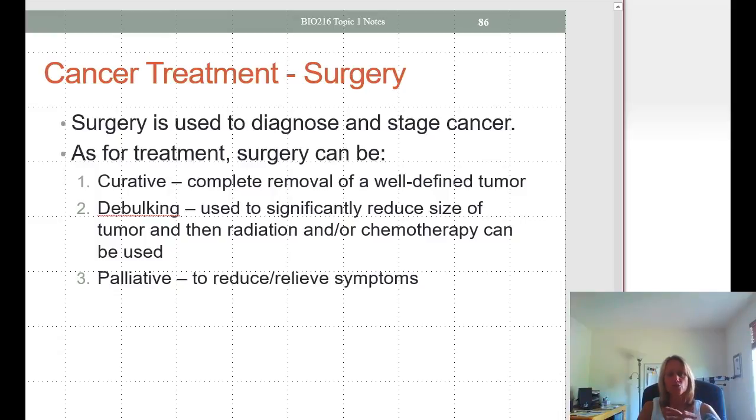Okay, let's talk about cancer treatment. Surgery is used to diagnose and stage cancer. But as for treatment, surgery can be curative, and this is where we have a well-defined tumor and we can just completely remove it and we're done. Debulking is often used, and this is just to reduce the size of the tumor, and then we'll come in with radiation and or chemotherapy to eliminate it, to treat it. Or surgery could be palliative, and palliative is you're not going to treat the cancer, but you're just going to reduce or relieve the symptoms.